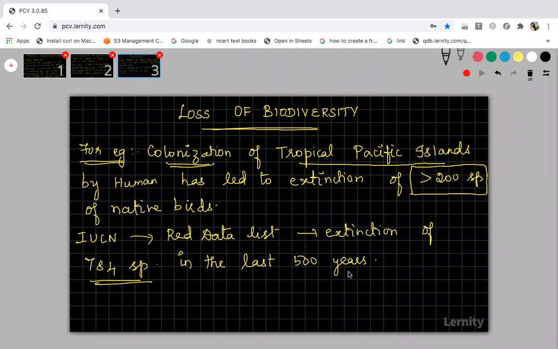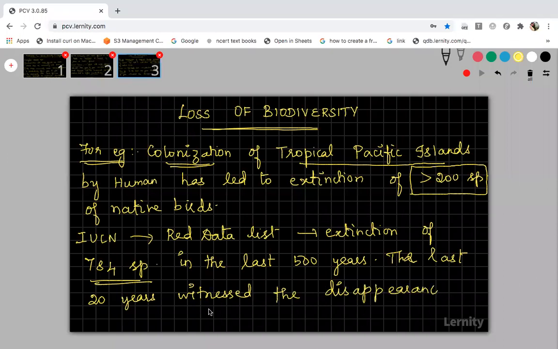And in these last 500 years, the last 20 years have witnessed the disappearance, that is, total extinction, of about 27 species. 27 species have become extinct in the last 20 years alone.